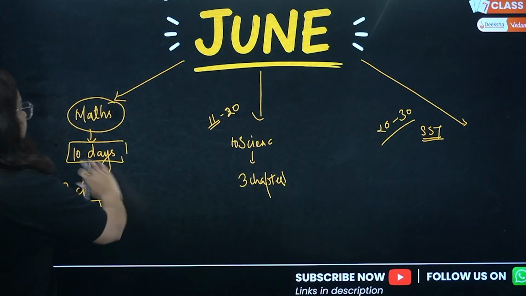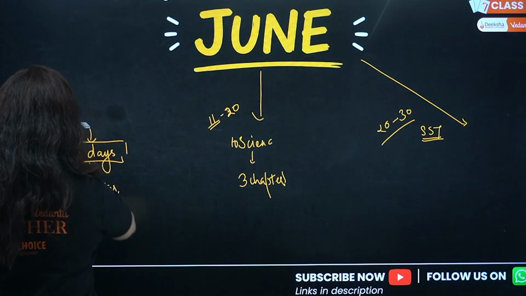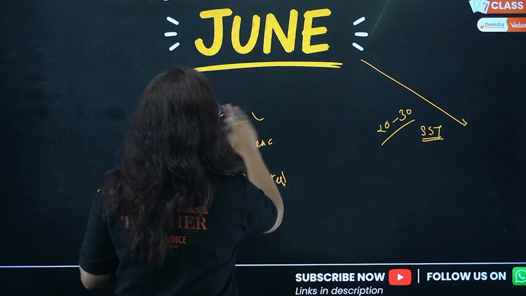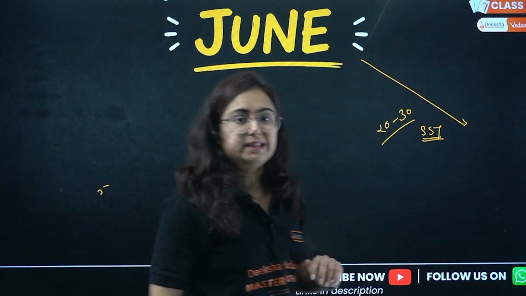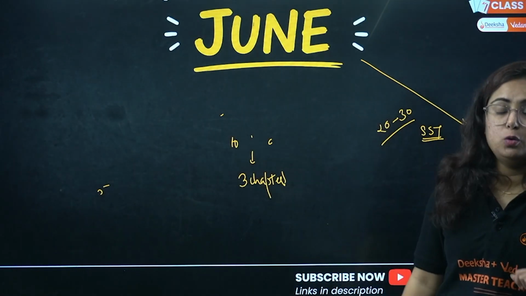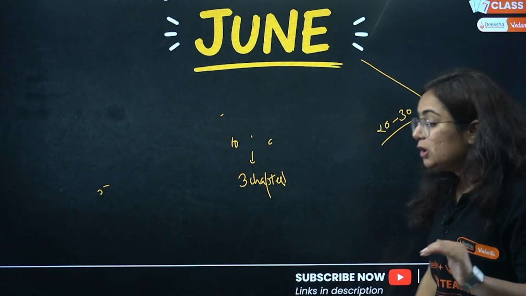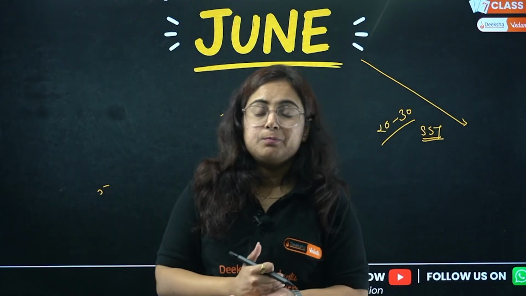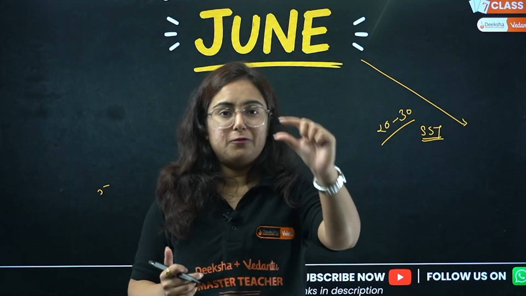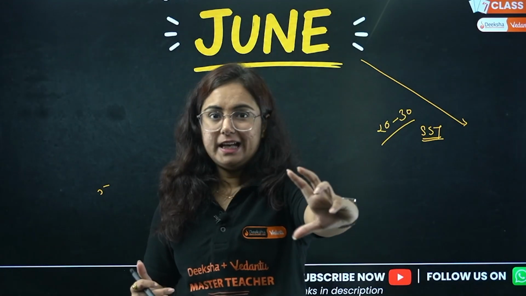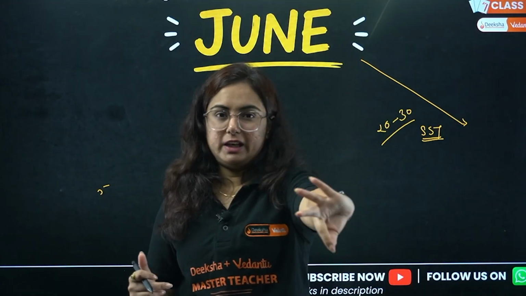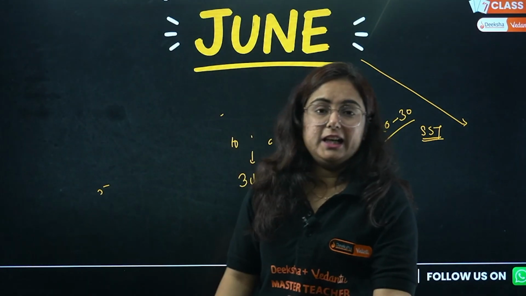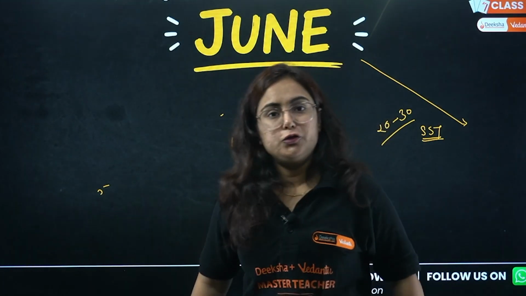But if you are someone who wants to mix it up, who says, ma'am, I'm not the one who can study maths entirely, then for that purpose beta, you have to divide your days in a manner that first you pick up a chapter of maths, you complete it in 3 days, and then pick up the next chapter from science. Similarly, you have to follow this plan in the month of June.